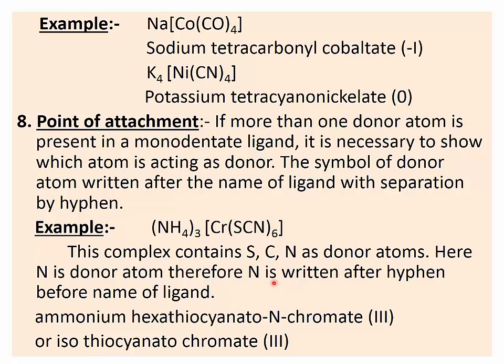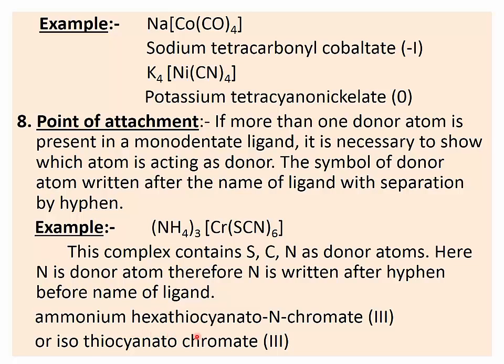Okay, but in this complex formation, what happens? Nitrogen donates an electron pair to chromium, and therefore nitrogen is written after a hyphen before the name of the ligand. So see how the name of this coordination complex is written. First, of course, there is ammonium present as the positive ion. So ammonium. Then there are 6 thiocyanate ions.